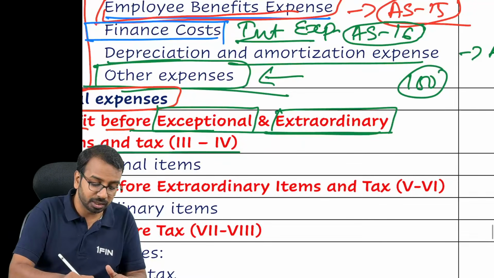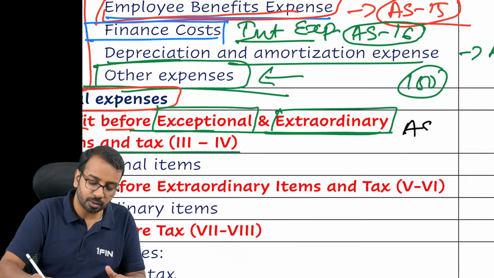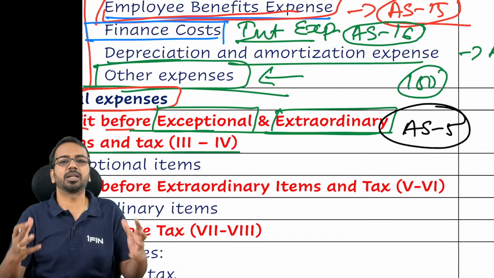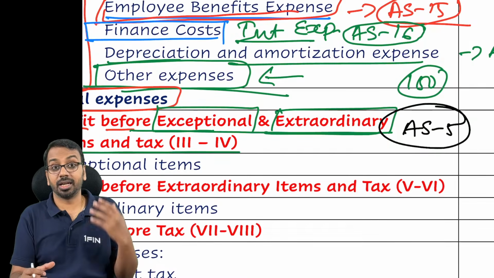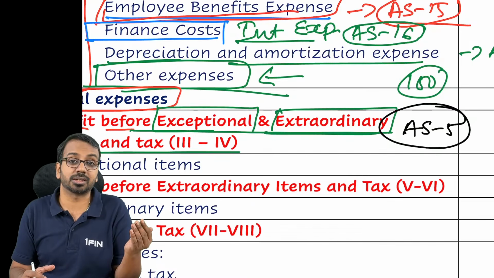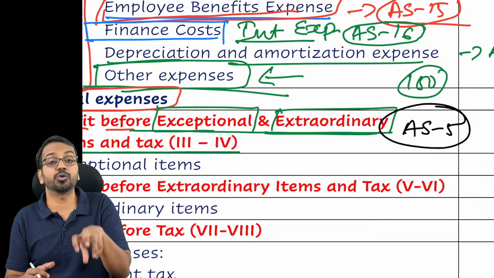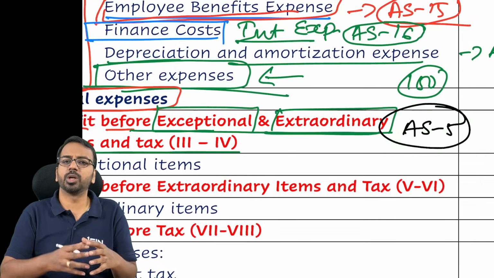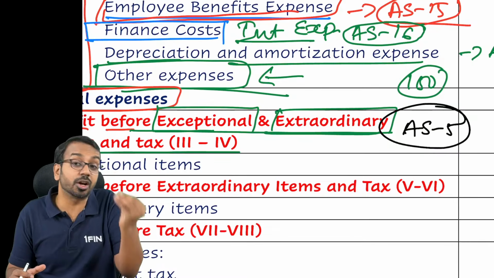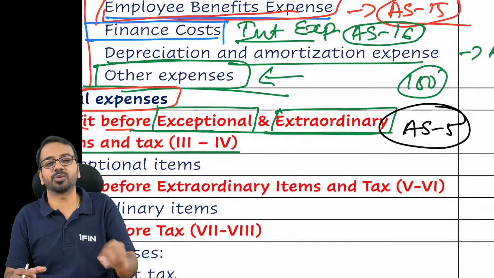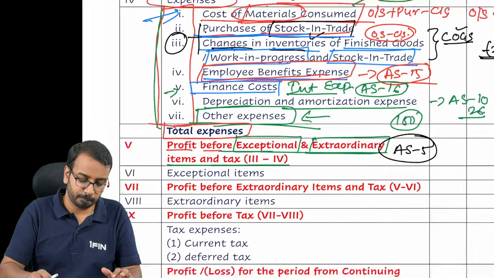Now, where will we learn this? We will learn this in Accounting Standard 5. Exceptional means it is not happening regularly. Extraordinary means it is not in my ordinary course of business. So in that case, those items have to be shown separately. It could be a loss due to fire, or let us say a loss because we lost a very significant court case. All of those items we have to disclose there.